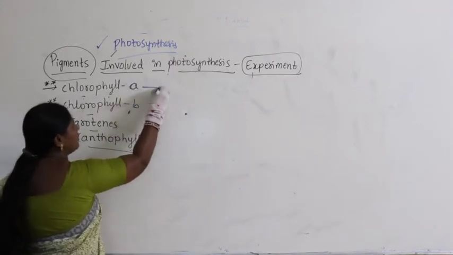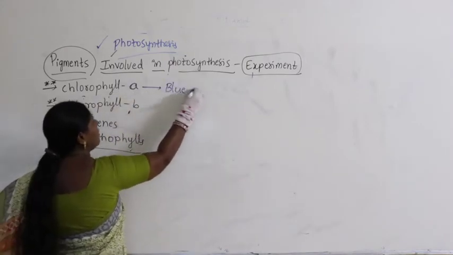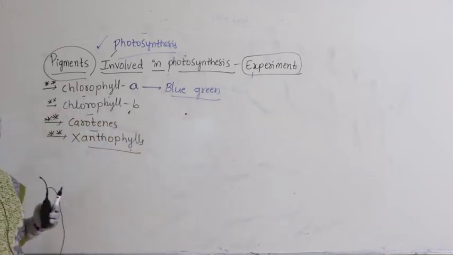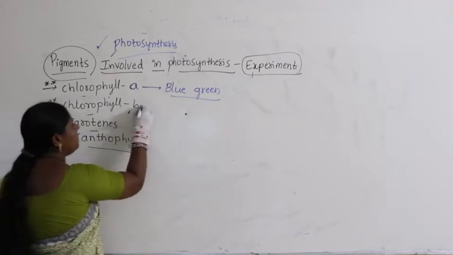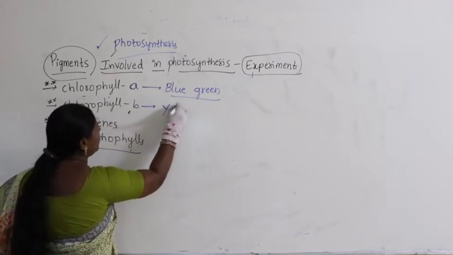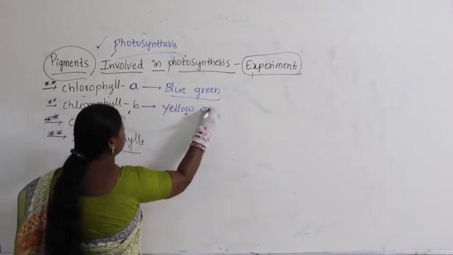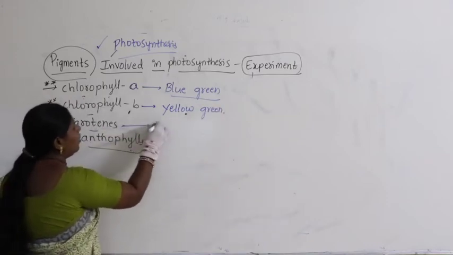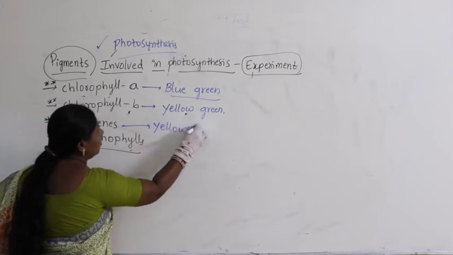The color expression of chlorophyll A is blue green. Chlorophyll B is yellow green, and carotenes are yellow orange, or yellow red.